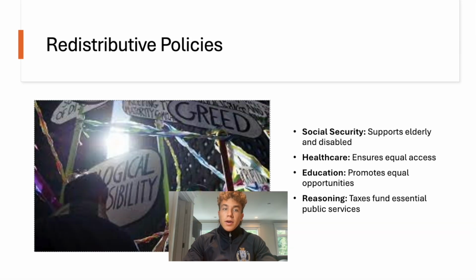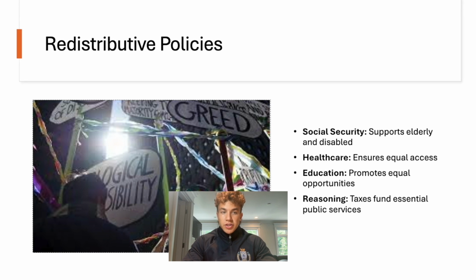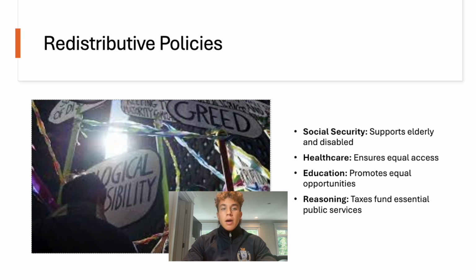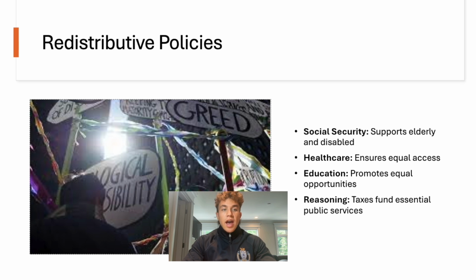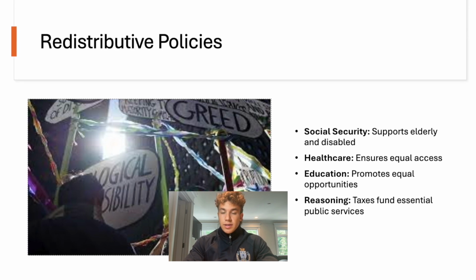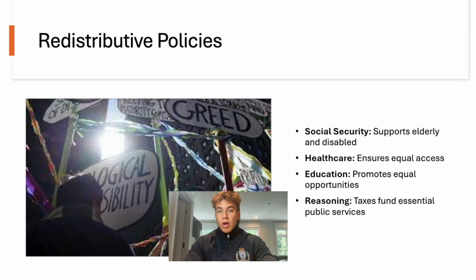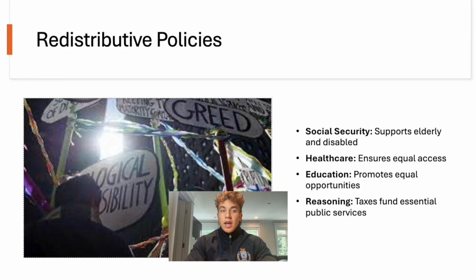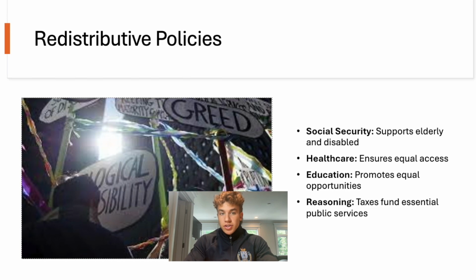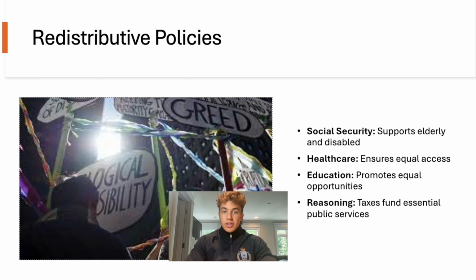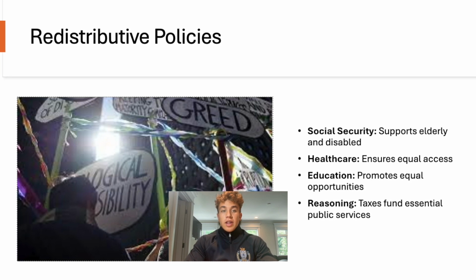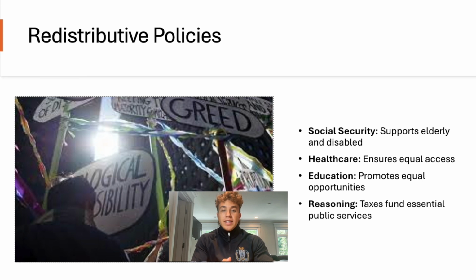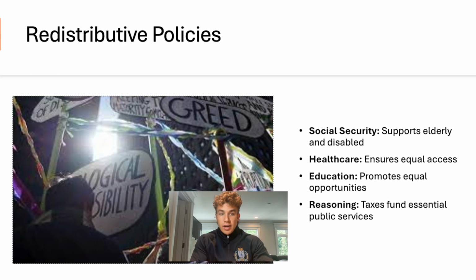Redistributive policies funded by taxes are essential for social equity. Social Security and pensions, funded by payroll taxes, provide income support to the elderly and disabled. Public healthcare systems funded by taxes ensure equal access to medical services. Tax revenues also fund public education, promoting equal opportunities for all children. These programs are vital for maintaining a fair and just society.